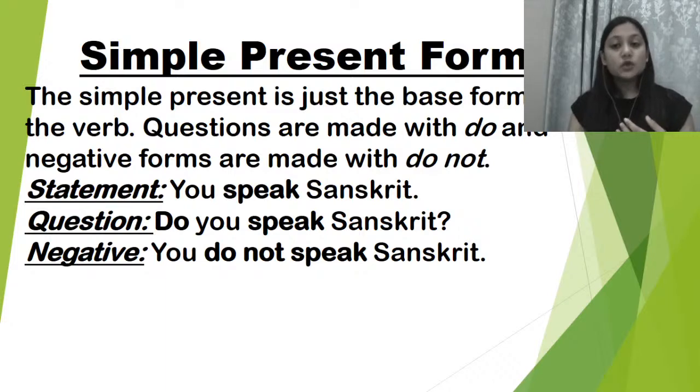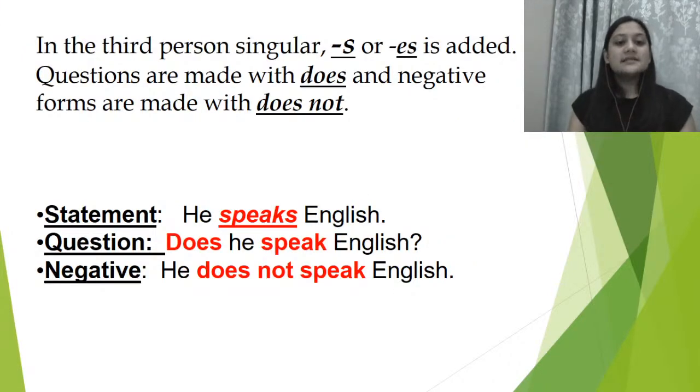So we have to use the base form of the verb when we talk about simple present tense. For a simple present tense, what do we need? We need a simple base form. Okay. In the third person singular, s or es is added. Questions are made with does and negatives are made with does not.